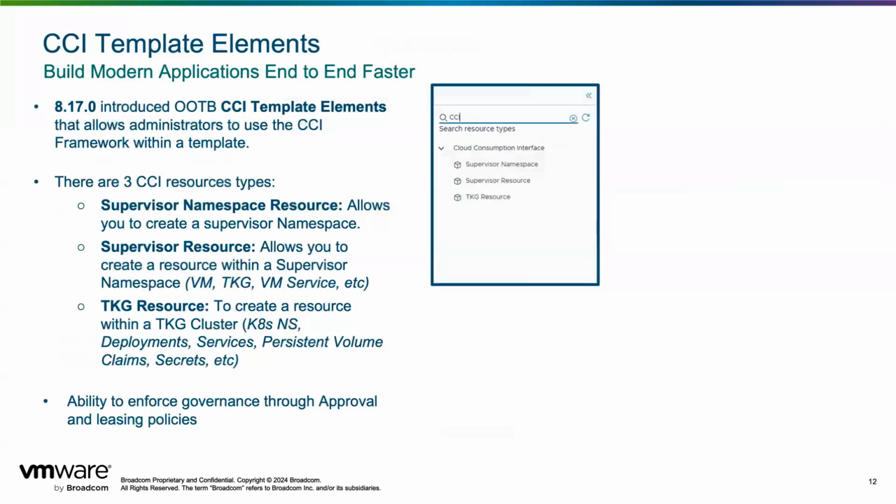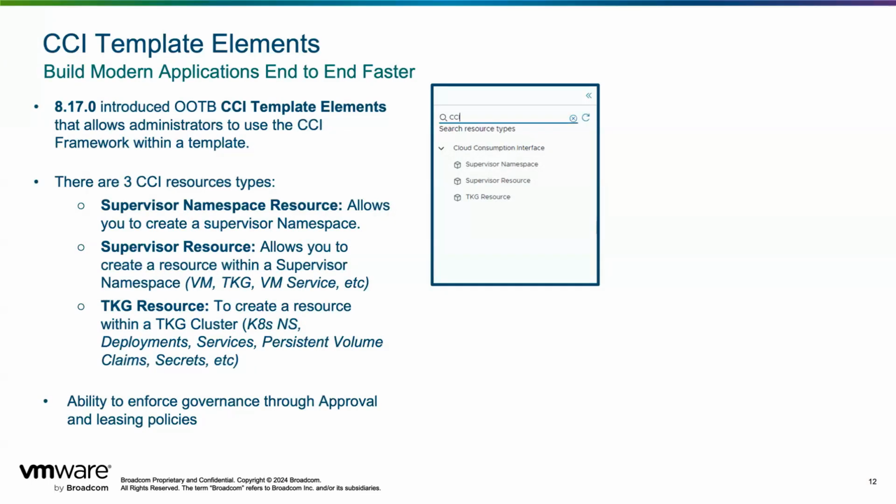And something we recently added into the product is called CCI templates elements. With 8.17.0 VCF Automation, we introduced the CCI templates element. So what are these? It basically allows the administrator or the provider to use the CCI framework that we spoke about in the blueprints or the templates now.